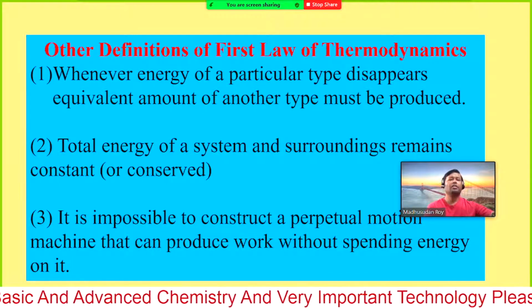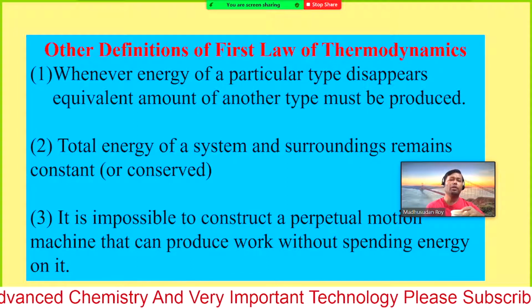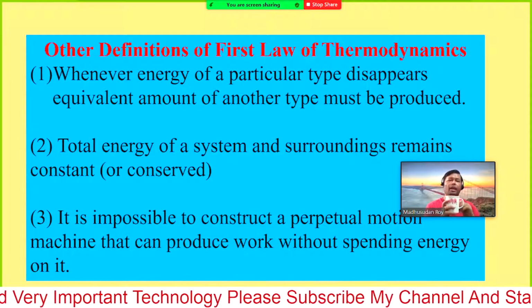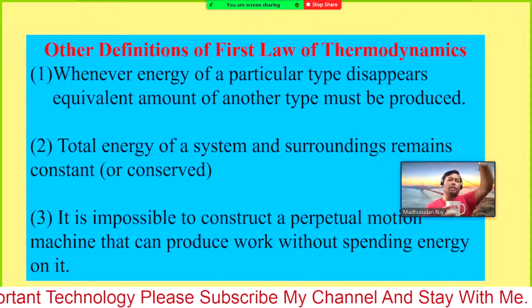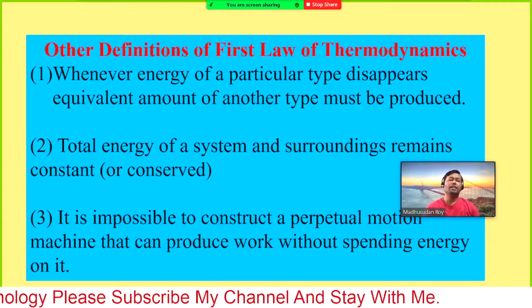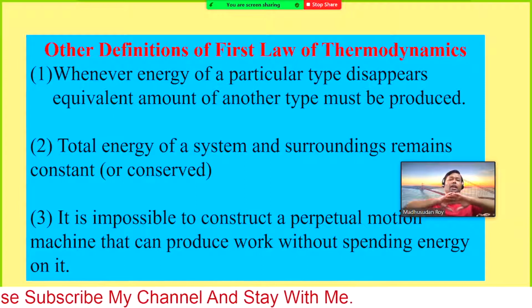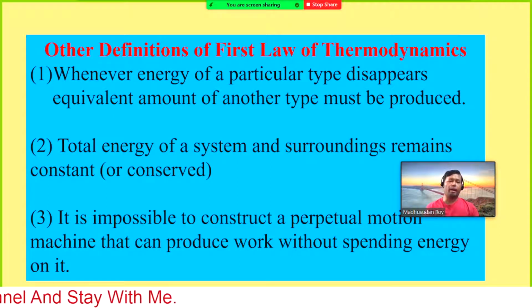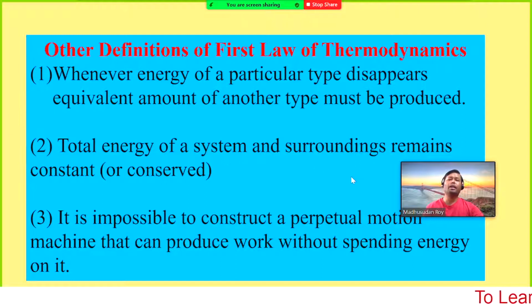Like this is one glass of water, so this glass of water is our system, and the rest of the things around the system are considered as surroundings, including all over the world, all other planets, whatever. So that is our surrounding. So the total energy of a system and surroundings remains the same and constant.